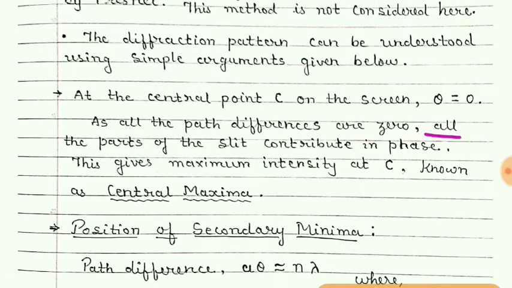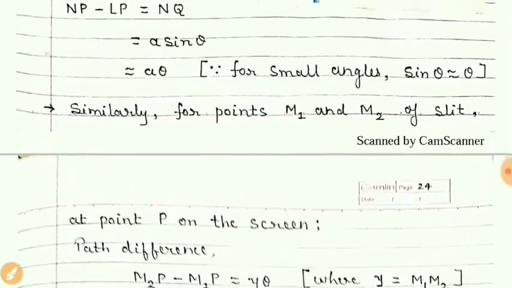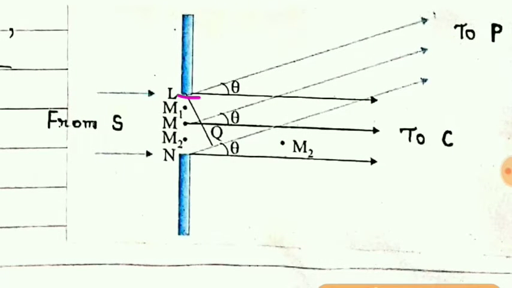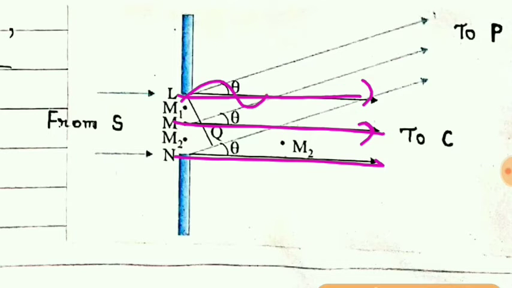So all the parts of the slit contribute in phase, meaning the path difference of all the waves from the slit will be 0, and so we can say that all the waves are in phase, they have the same phase.